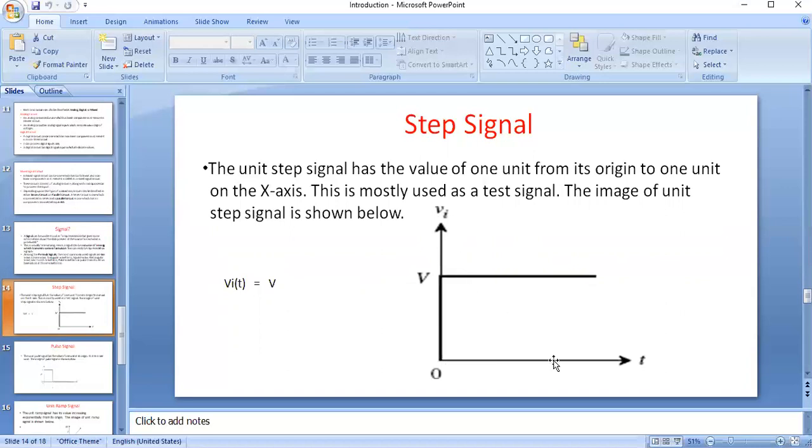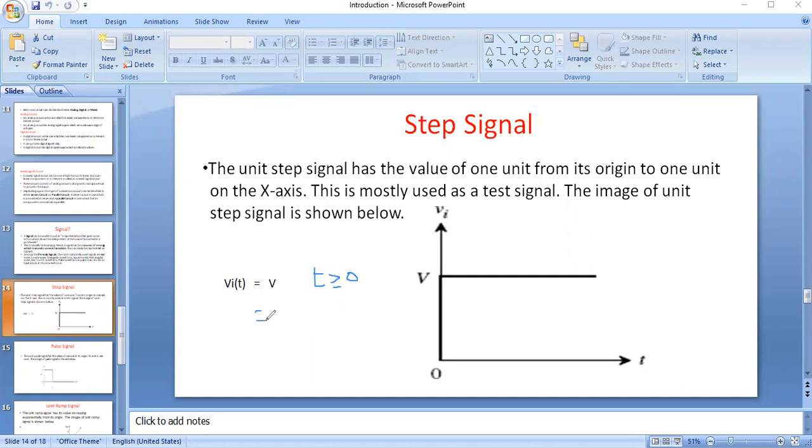This is a time varying signal, so we write vi of t is equal to v when the time is greater than or equal to 0.